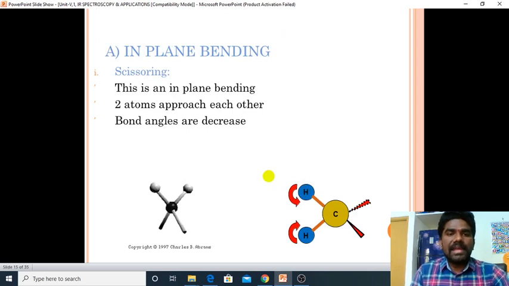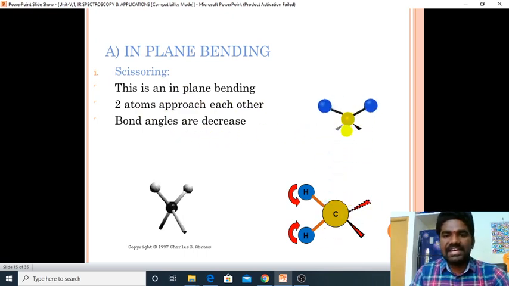What is in-plane bending? Here we have two types again. In plane, that means the bond bending can take place in the plane. First type is scissoring. This is an in-plane bending. Two atoms approach each other, bond angles are decreased.